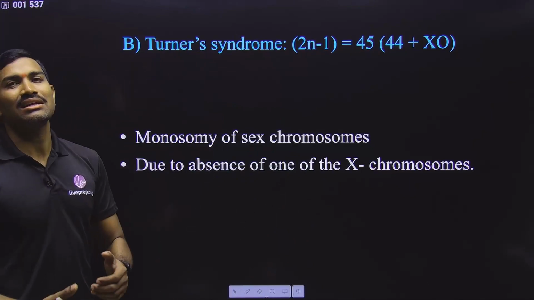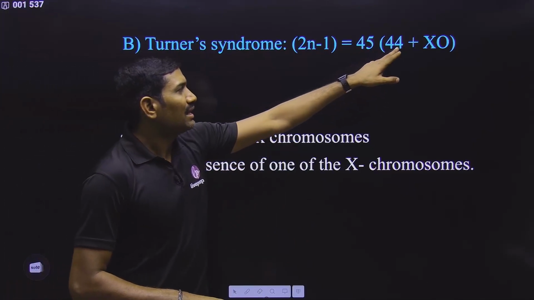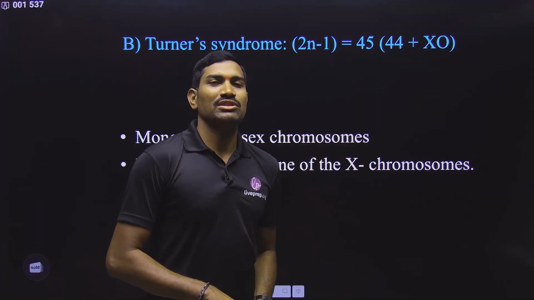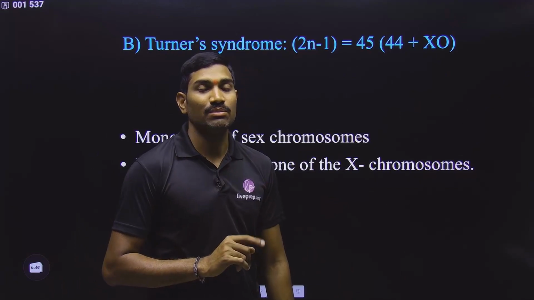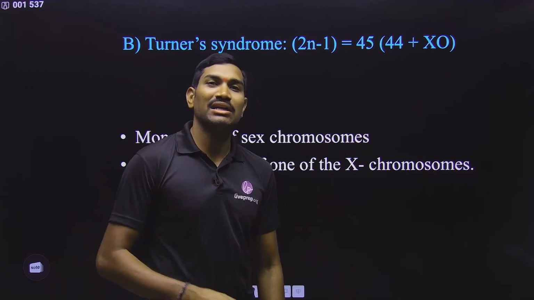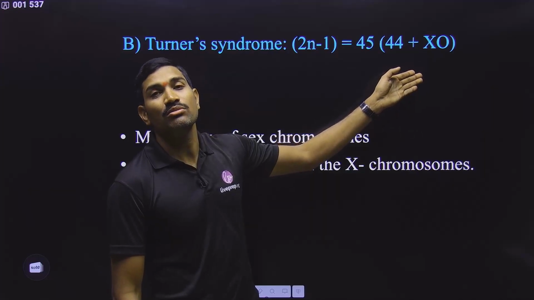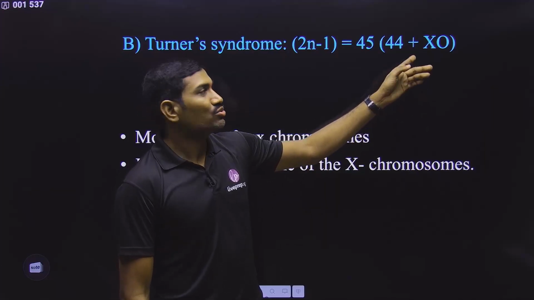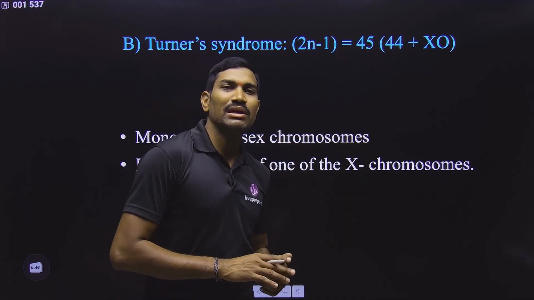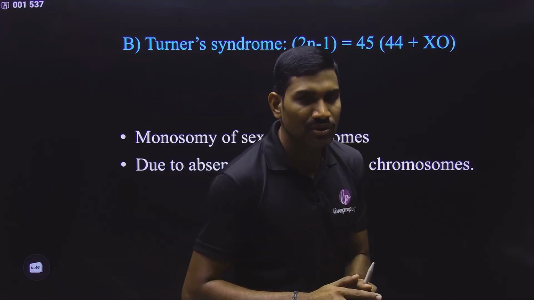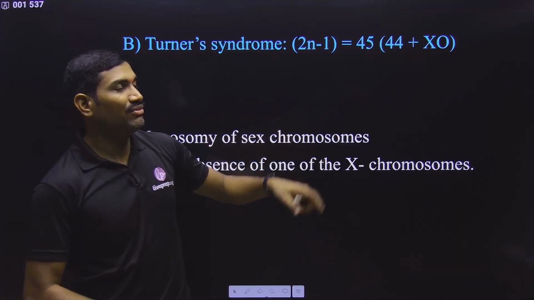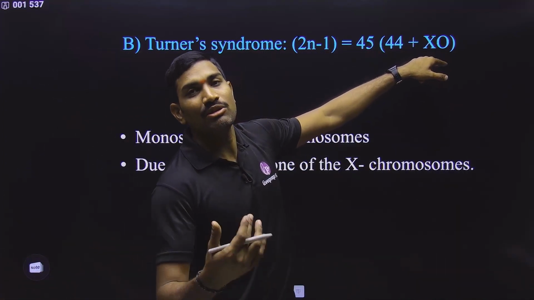Next one is regarding Turner's syndrome. Here, the normal number of autosomes are present as it is, but with respect to sex chromosomes, only a single X chromosome is present. Please remember, a single X chromosome in grasshopper males is a normal condition, but a single X chromosome in humans is an abnormal condition. So single X means will it develop into male or female? Please observe carefully. In the case of humans, if the Y chromosome is present, that will be male. If Y is not there, it will be female. So here Y is not there, so it will develop into female.